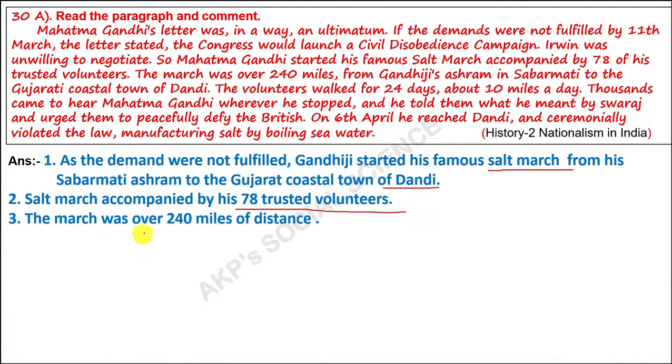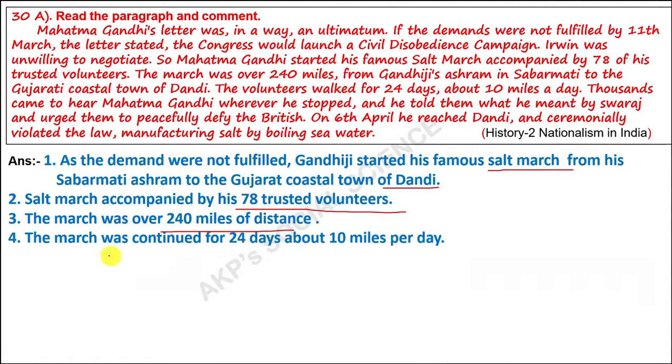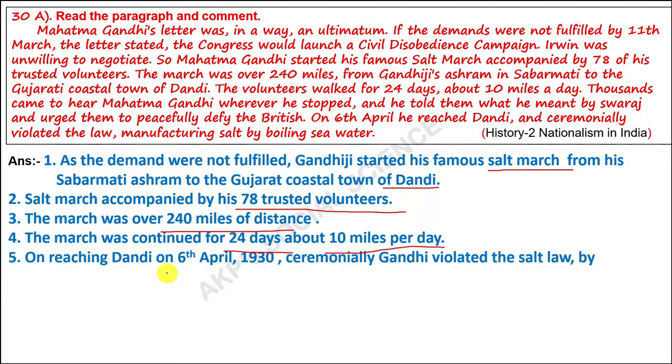Third, the march covered over 240 miles. The march continued for 24 days, around 10 miles per day they walked. On reaching Dandi on 6th April 1930, Gandhi ceremonially violated the salt law by manufacturing salt by boiling sea water.